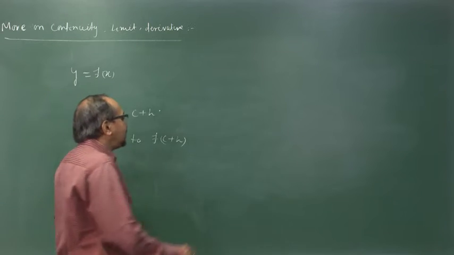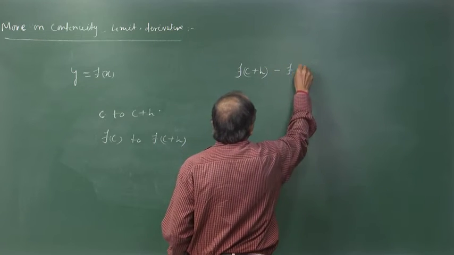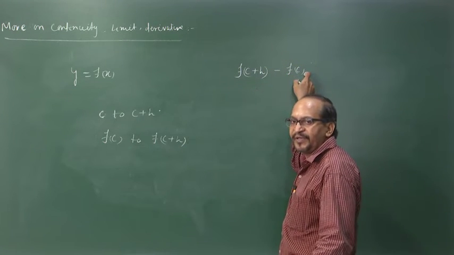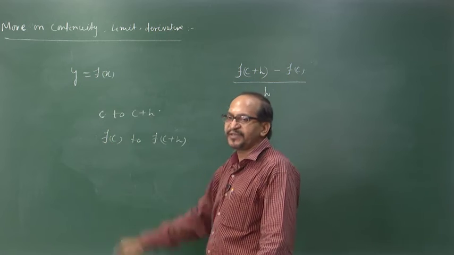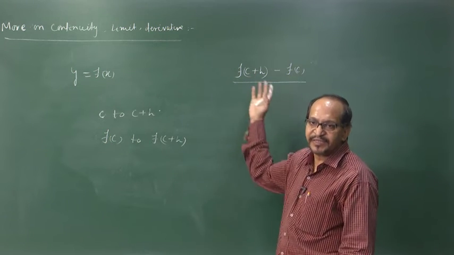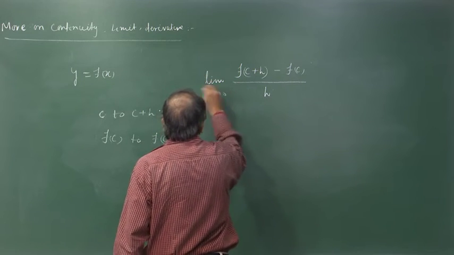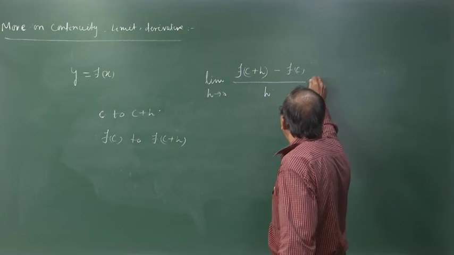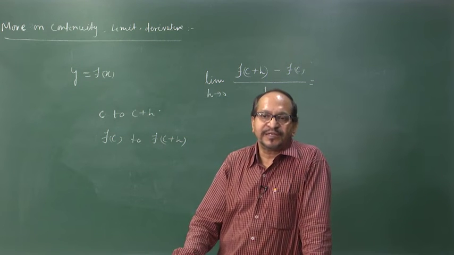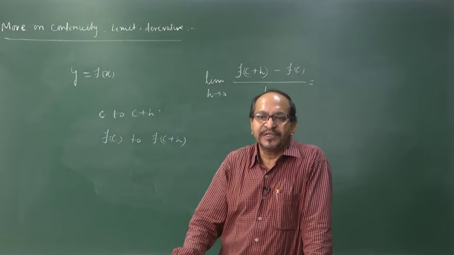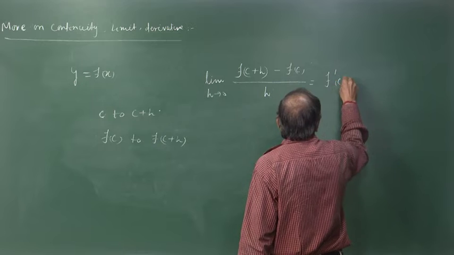Then the rate of change is f of c plus h minus f of c. This is the change of the dependent variable, divided by the change of the independent variable, c plus h minus c, that is h. This is the average rate of change, and if we want to find the instantaneous rate of change, we take the limit h tends to 0, and if this value exists, then this is called the instantaneous rate of change of f of x at c, or the derivative of f of x at c. We write it as the symbol f dash of c.